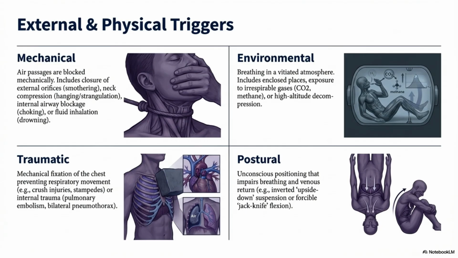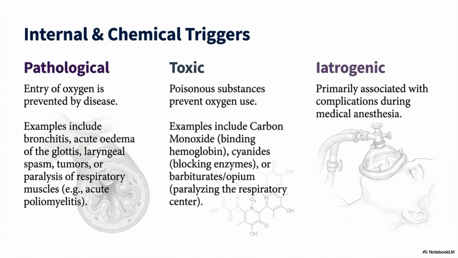External and physical triggers of asphyxia include mechanical blockage of air passages, environmental factors like enclosed spaces or high altitude, traumatic chest fixation, and postural positioning that impairs breathing or venous return. Internal and chemical triggers are pathological, where disease prevents oxygen entry; toxic, where substances prevent oxygen use, such as carbon monoxide or cyanide; and iatrogenic, associated with complications during medical anesthesia.